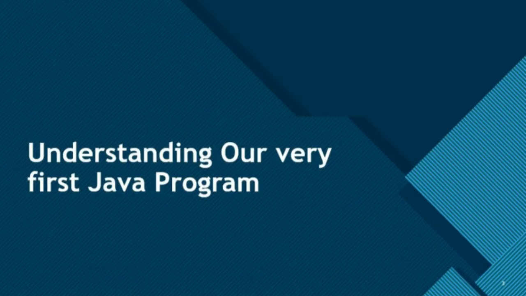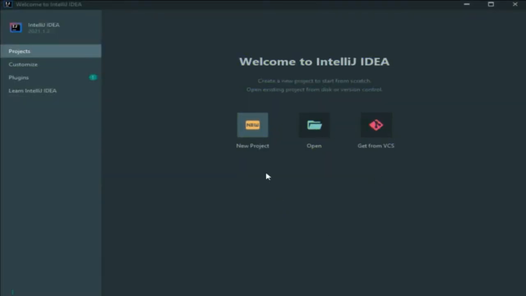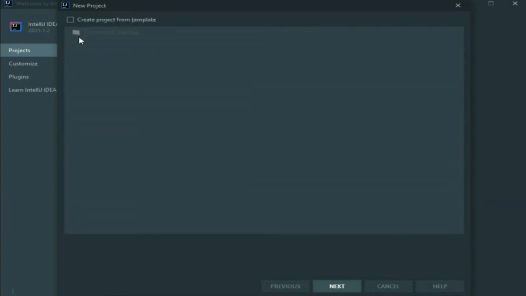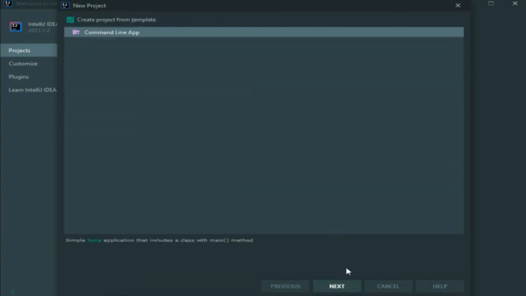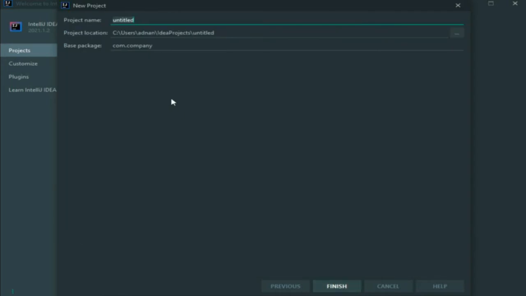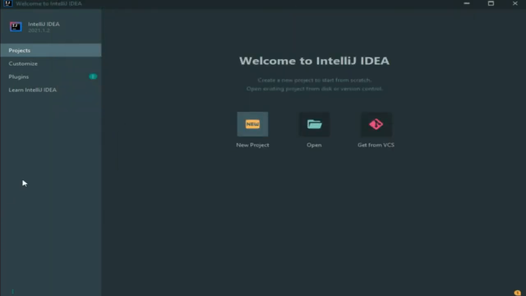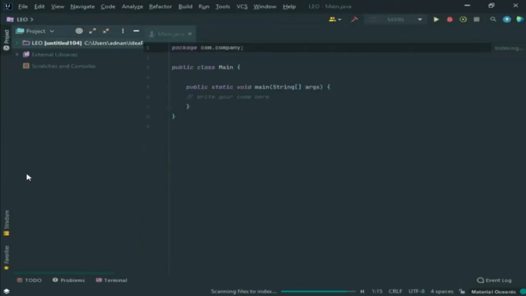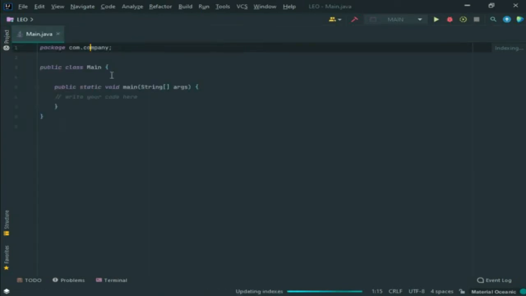So guys, firstly we will understand our very first Java program. For this purpose, open your IntelliJ IDE. So what I will do here, I will create a new project, and then click on next and then create project from template and then next and then create the name of your project. I will create like new and then finish. So you guys can see that our project has been created here.